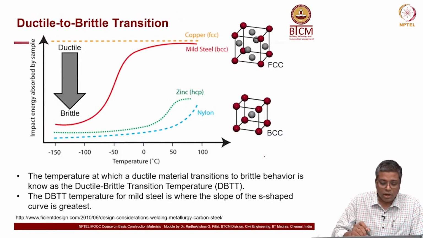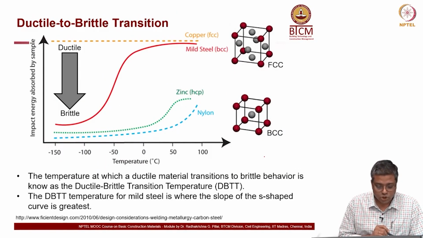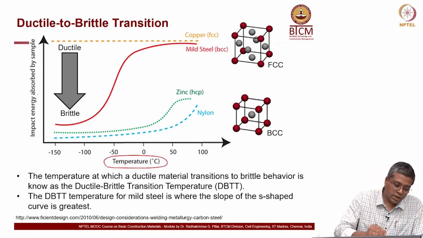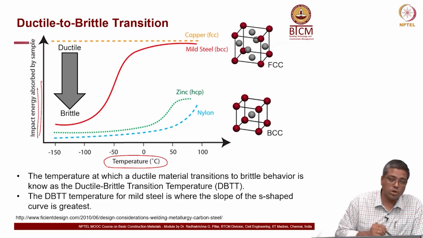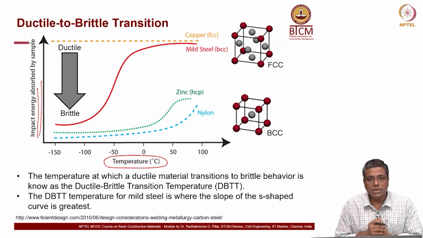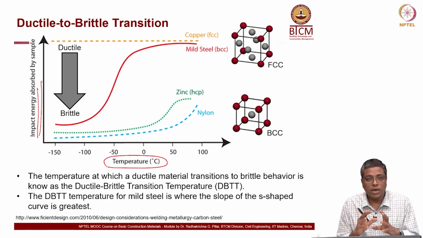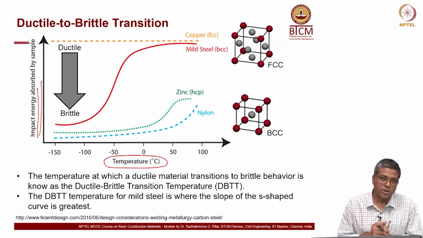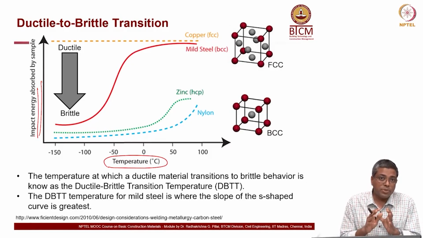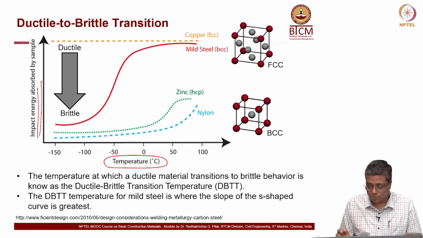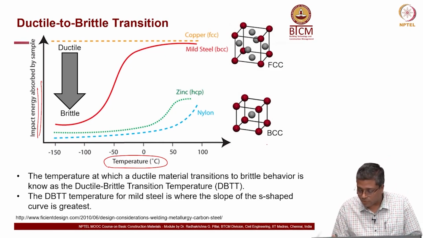Now, this is a graph which shows temperature here and then impact energy absorbed. Why we are looking at energy is that when something is behaving in a brittle manner, that means it takes less energy. If something is ductile, then it takes more energy. That is the concept. So, I am going to show you a small graph here, which I will delete later.